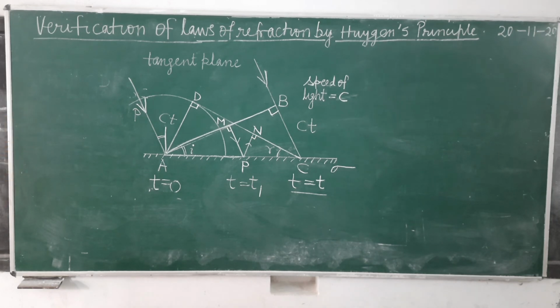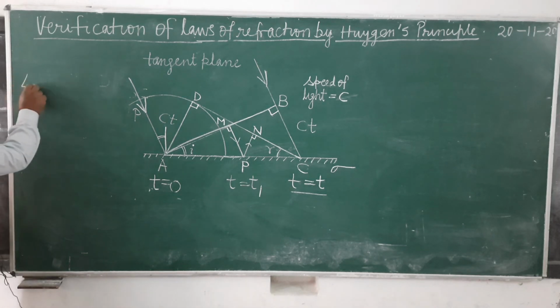Only you write down I and R. So you write the angle between incident wavefront AB and reflecting surface sigma is the angle of incidence.